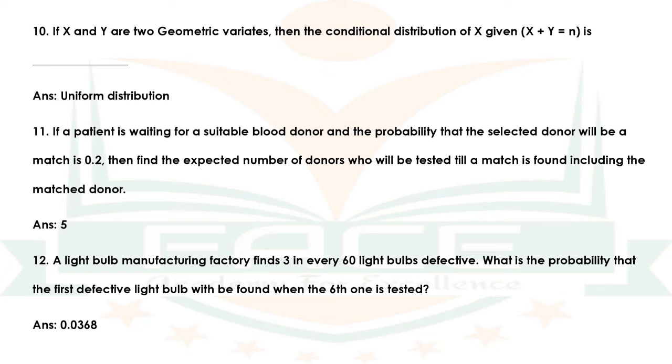Question number 12. A light bulb manufacturing factory finds 3 in every 60 light bulbs defective. What is the probability that the first defective light bulb will be found when the sixth one is tested? The answer is 0.0368.